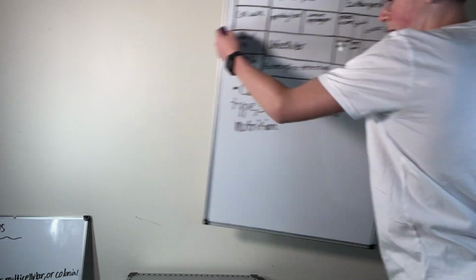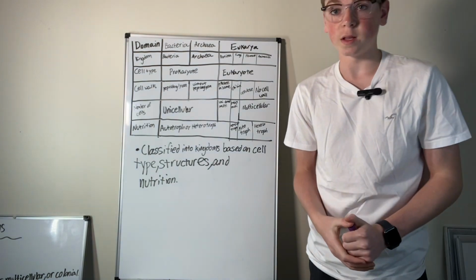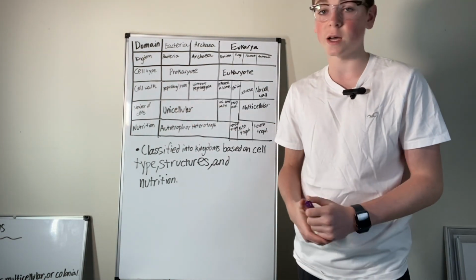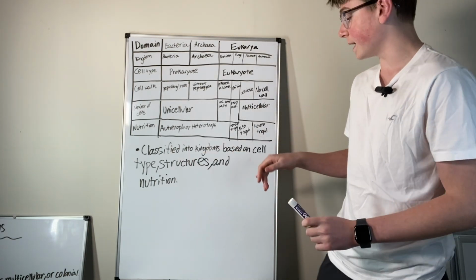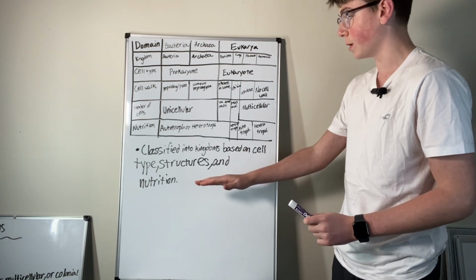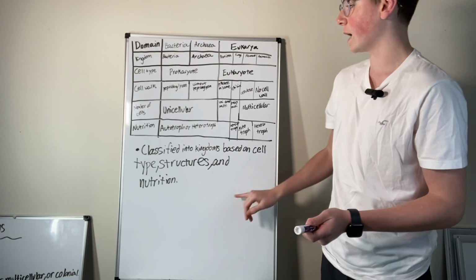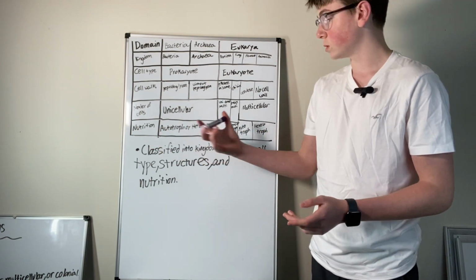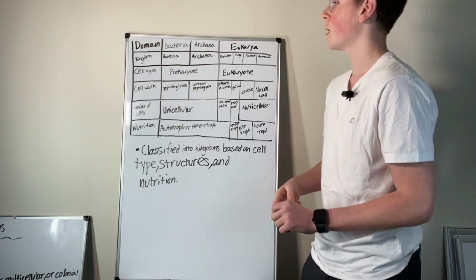Now, all of that recapped right here. So, we have a little chart. We have domain, kingdom, then cell type, cell walls, number of cells, and nutrition. Because organisms are classified into kingdoms based on their cell type, their structures, their cell walls, their number of cells, and nutrition. So how do they eat? Do they make their own food, or do they eat other organisms for it or absorb from the environment?